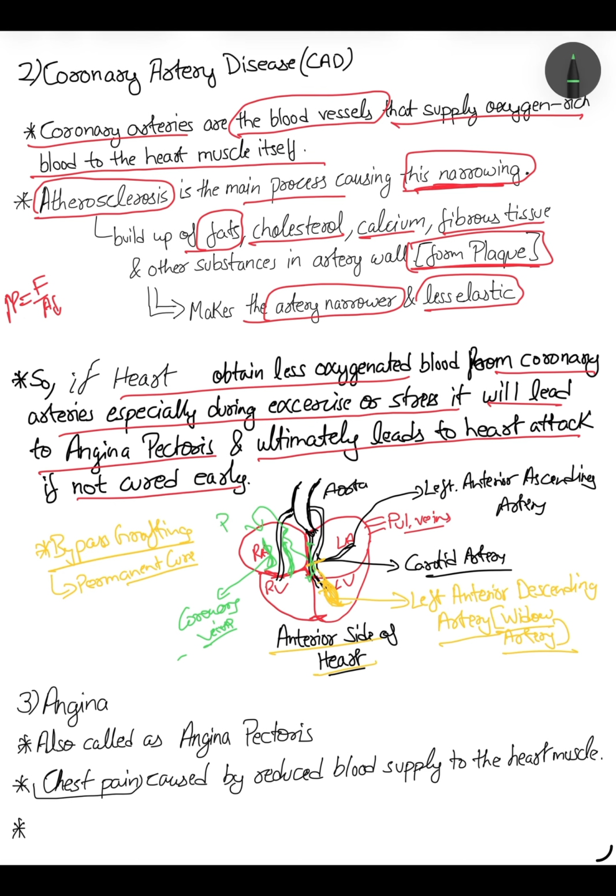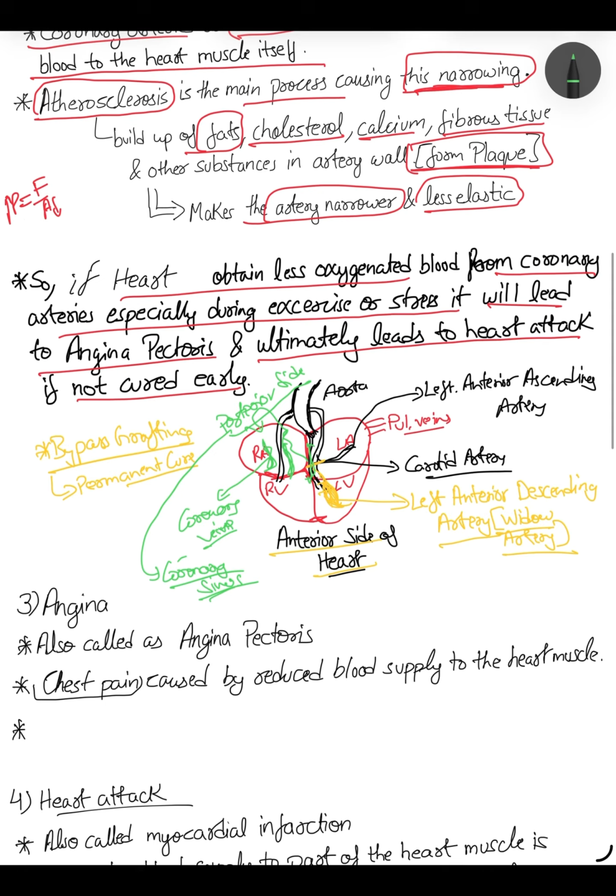What is that called? Coronary sinus. I already taught this in the cardiac cycle. When I made the diagram of the heart, I told you about the coronary sinus.